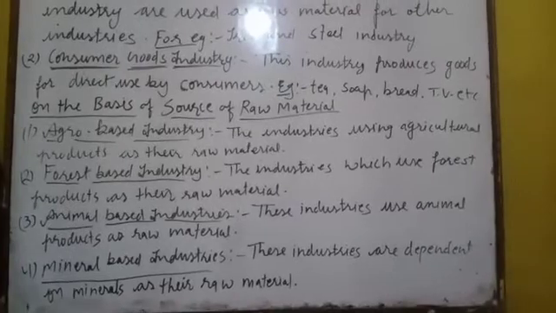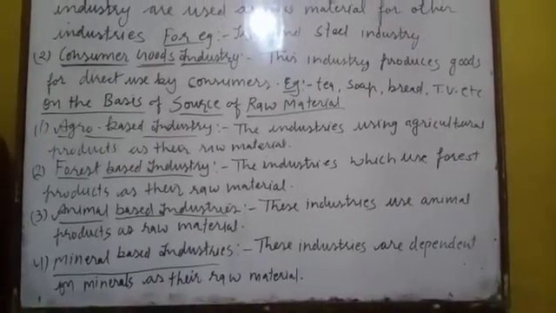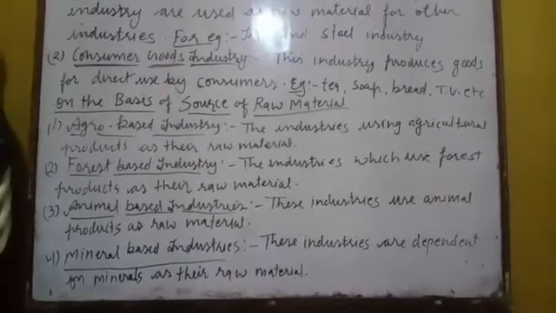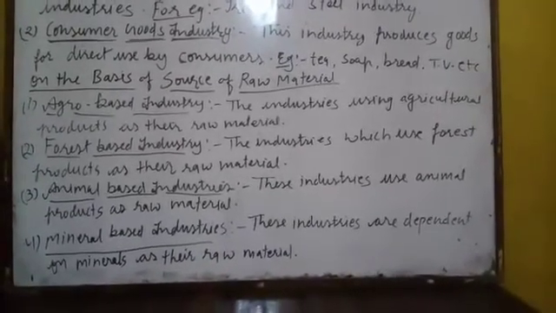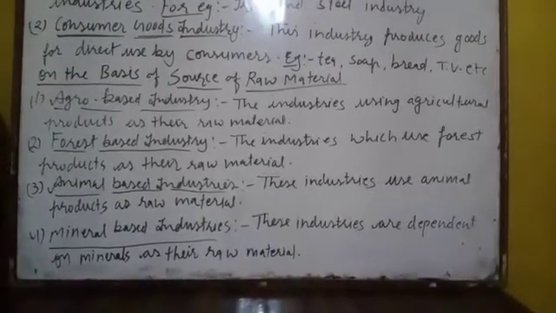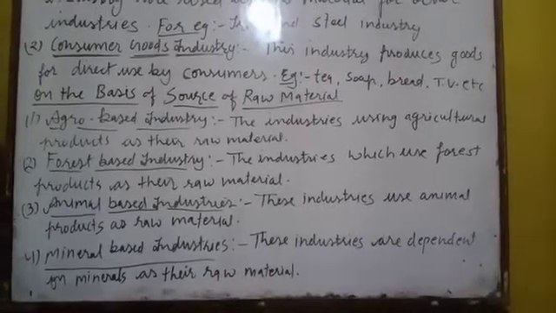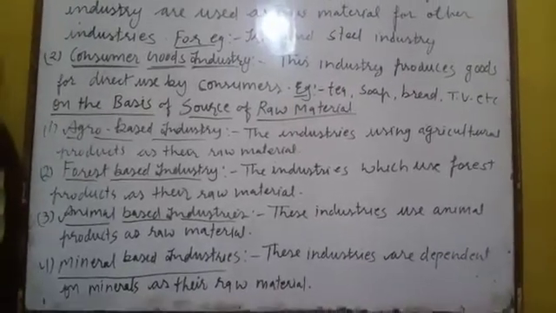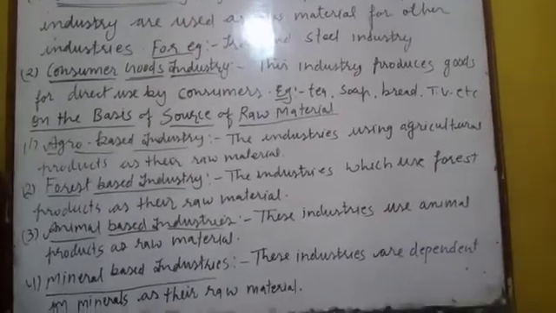The third category is animal-based industries. These industries use animal products as raw material like milk, egg, leather, fish, etc. These are the animal products and used as a raw material for animal-based industry.